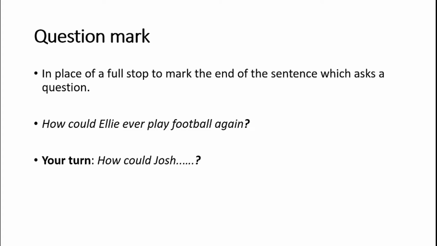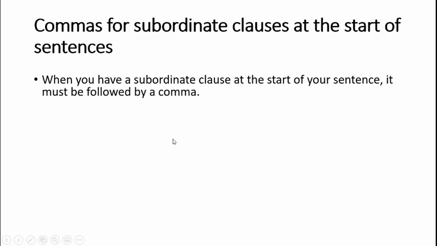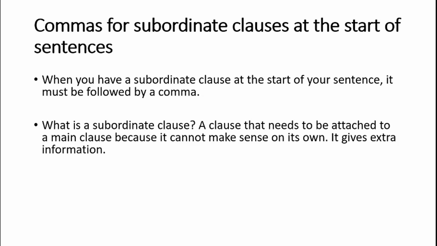Now we're going to move on to some slightly more complicated uses of punctuation within sentences. So our first example of in-sentence punctuation is commas, used for subordinate clauses at the start of sentences. Now, whenever you start a sentence with a subordinate clause, you must follow that clause with a comma. And as a reminder, a subordinate clause does not make sense by itself. It must be attached to a main clause in a sentence. It gives us extra information about that sentence.